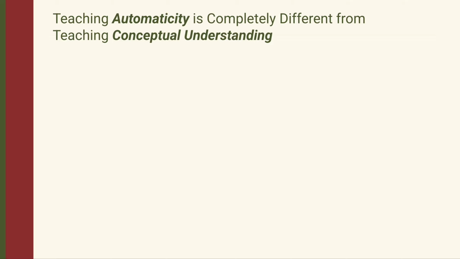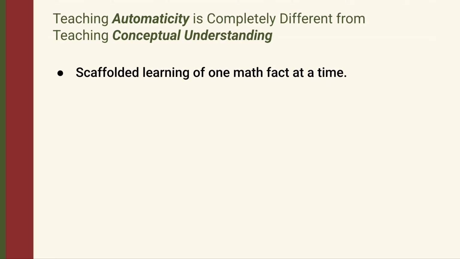Teaching automaticity is completely different from teaching conceptual understanding of math facts. A lot of what we do in teaching automaticity is the opposite of what we did when we were teaching conceptual understanding. For starters, we need to provide the students with scaffolded learning that targets one new math fact at a time, helping them to develop automaticity in that one math fact while ignoring all of the rest.